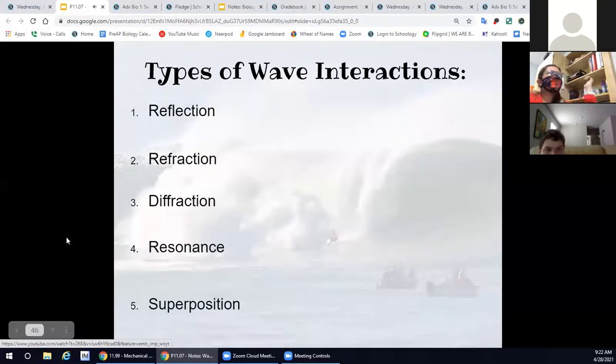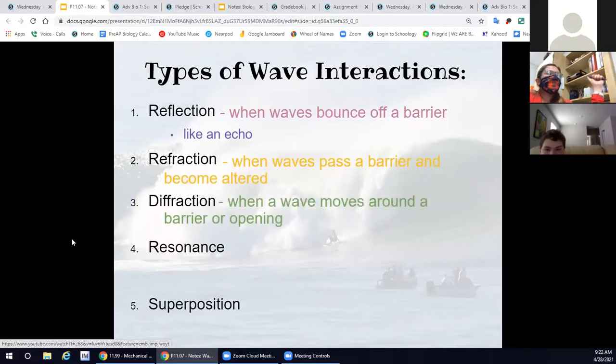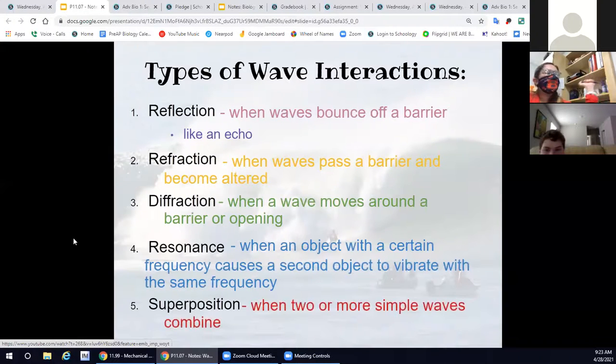All right, so those are the 5 types of wave interactions. Remember, reflection bounces, refraction passes through barriers, diffraction goes around barriers, resonance is when an object with a certain frequency causes another frequency to happen, and superposition is when waves combine.